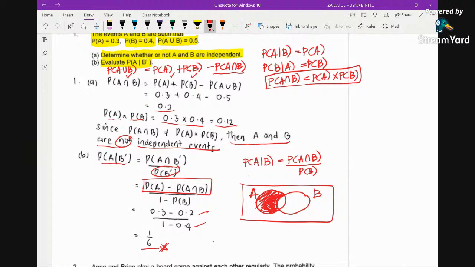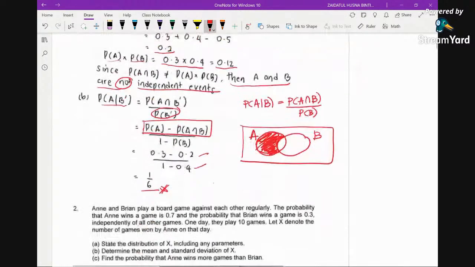Okay, so I would say this question is very straightforward. And I really hope that you will be able to solve this kind of problem. Okay, so now let's continue.